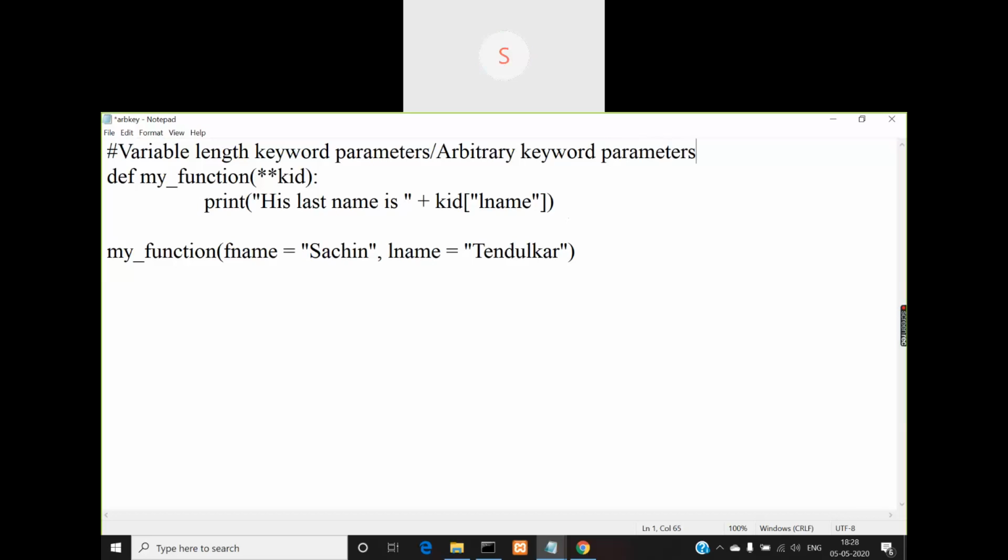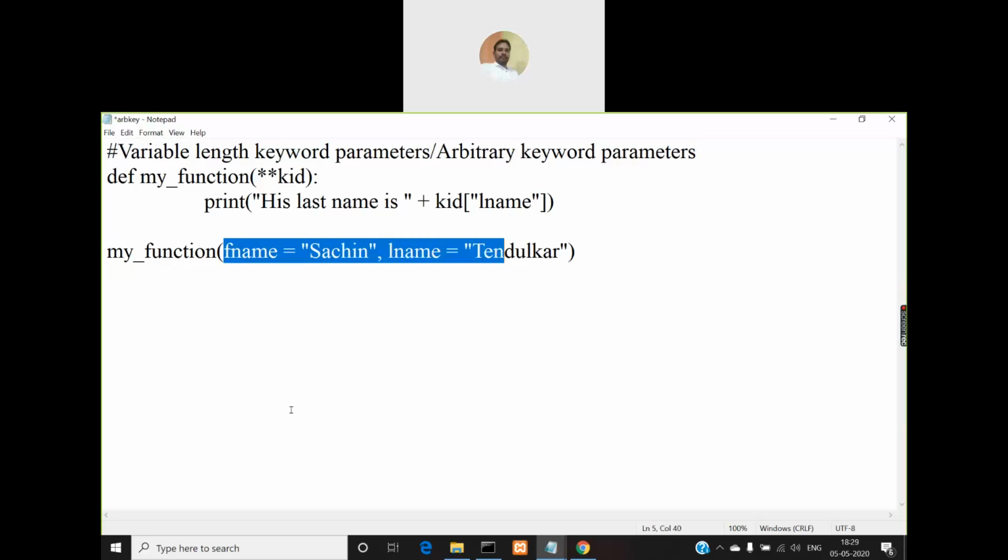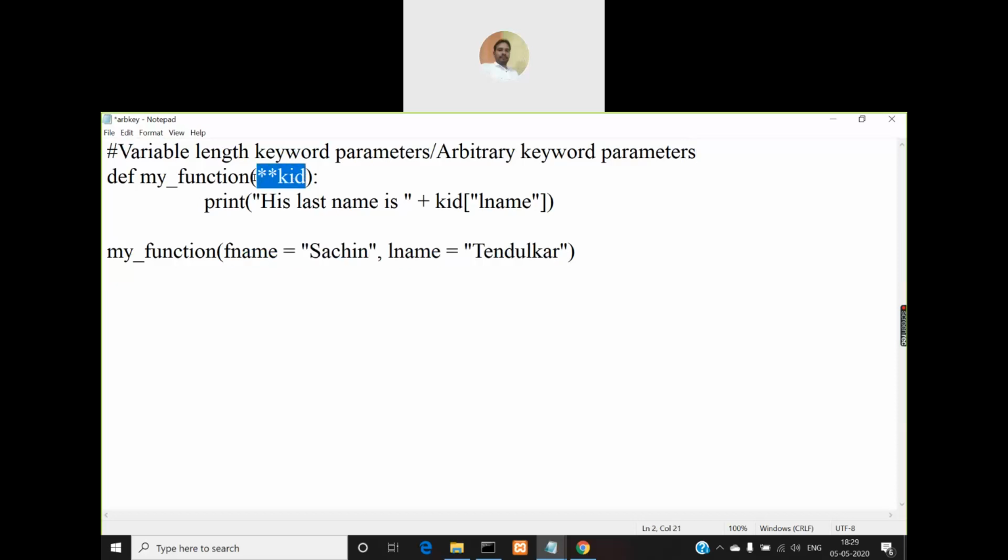Earlier we used variable length parameters. Now we are using variable length keyword parameters. So when you are using keyword parameters, if you don't know exactly how many keyword parameters you're going to pass, then you can define that function and mention in the parenthesis double star followed by a name.